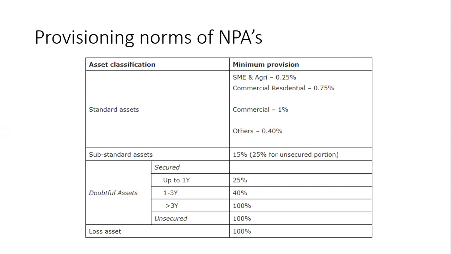Advances to the commercial, residential or real estate sector, housing loans extended at teaser rates, and restructured advances are as per mandatory provision. All other loans at 0.40%.